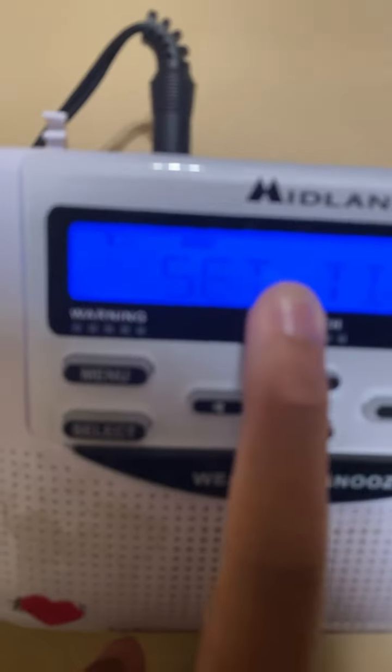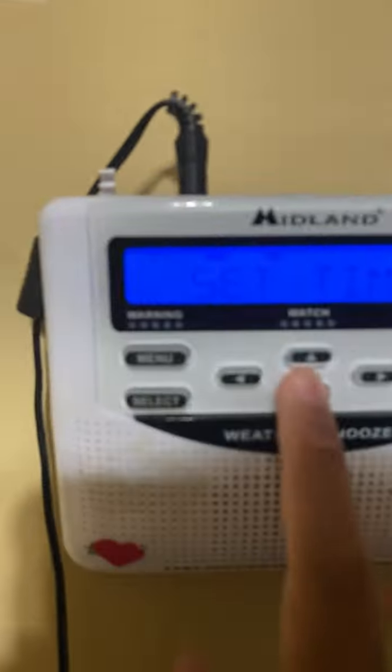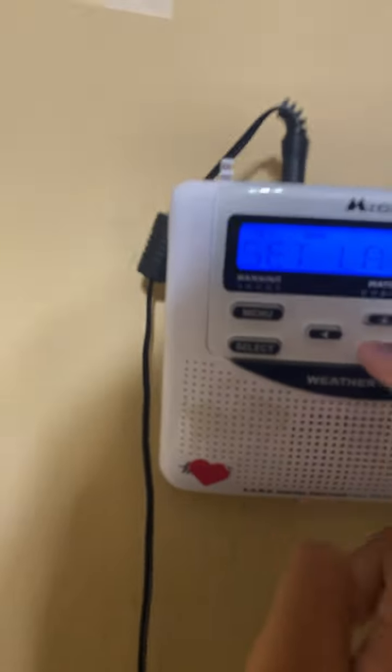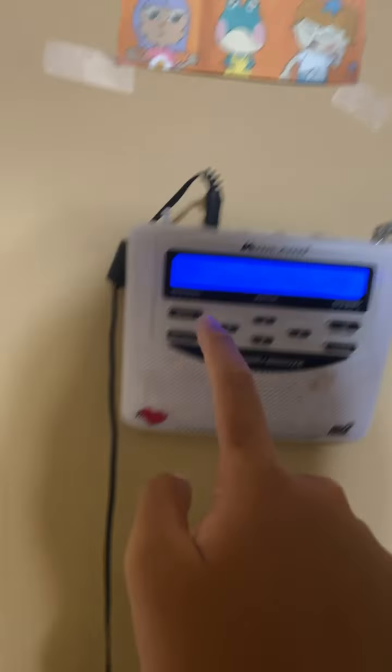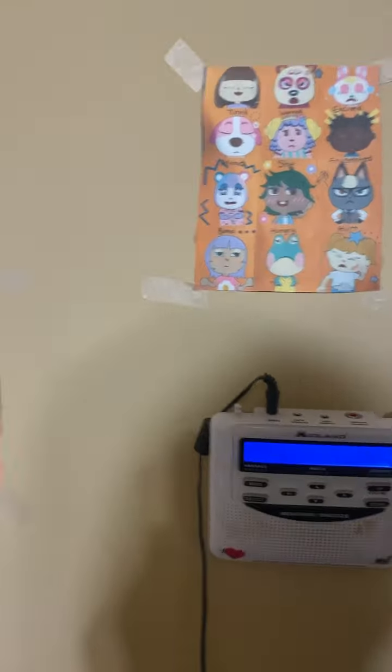And so first, how to set it up, go to set time, set your exact time, as you can see on my camera. Next, what you want to do, set your language and also set your location and choose your county.